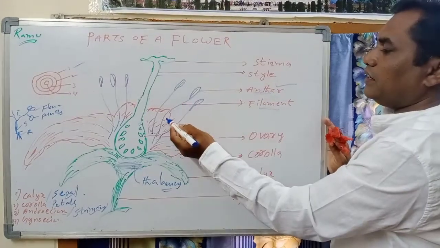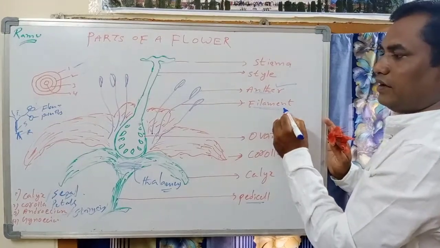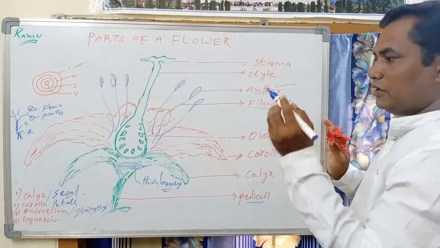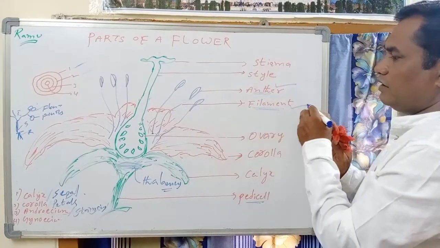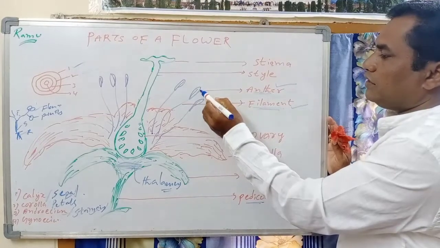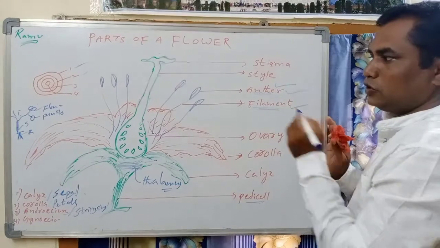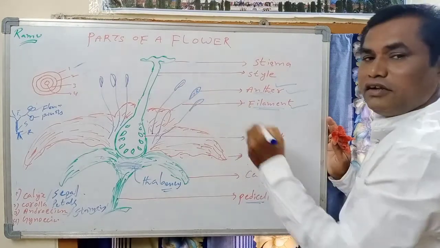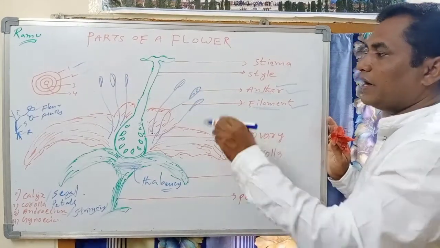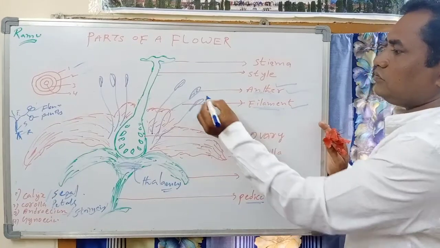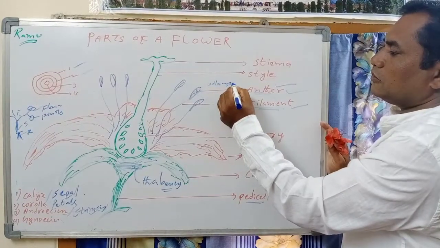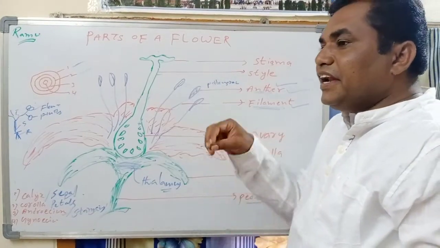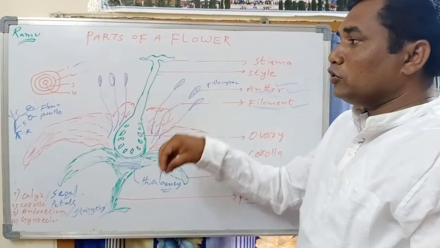When you take a complete stamen, the terminal swollen part is called what? Anther. The filament, the stalk part, is called what? Filament. So each stamen consists of two parts. The stalk part is called filament. The swollen part, the terminal part of the filament, is called what? Anther. Anther consists of pollen grains, means it develops the pollen grains inside the anther. So these are the pollen grains.